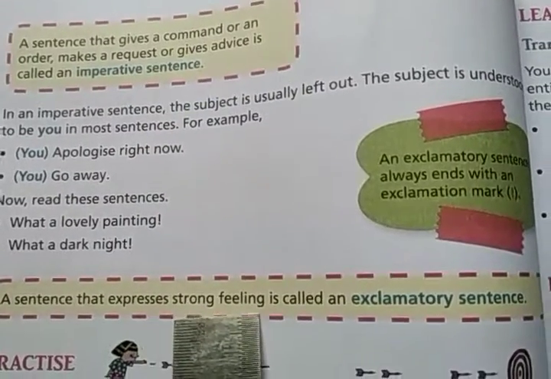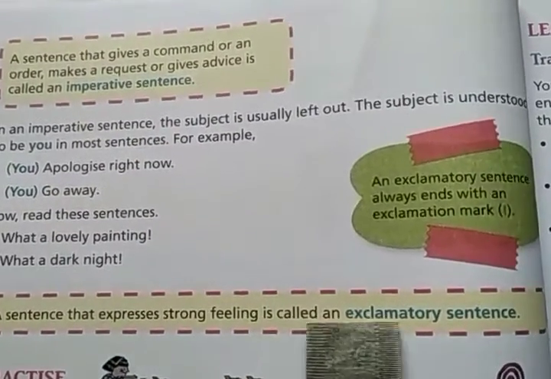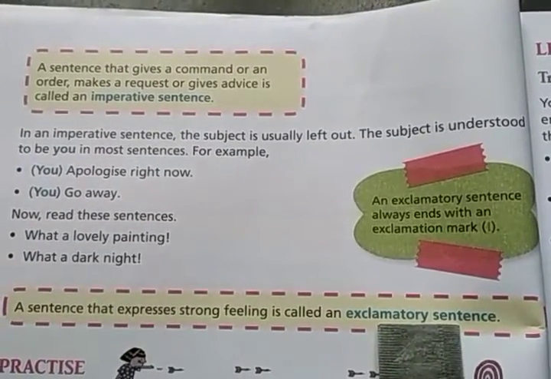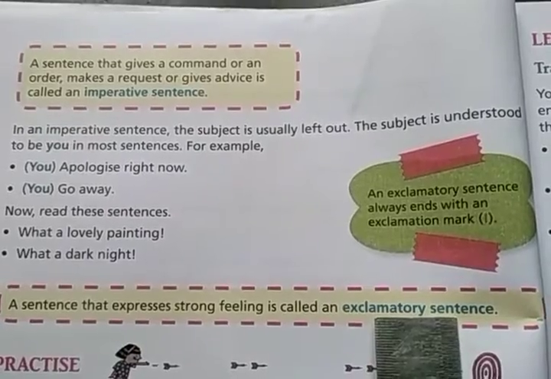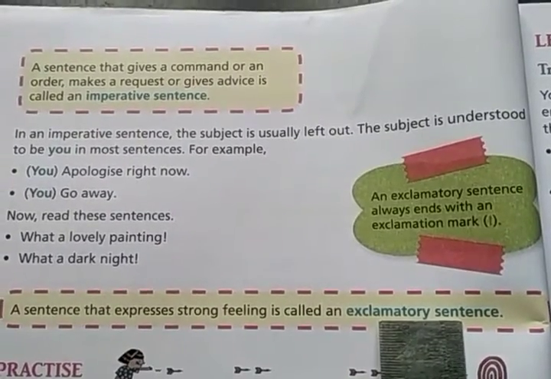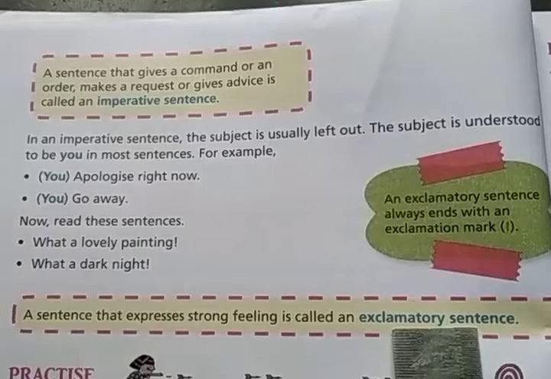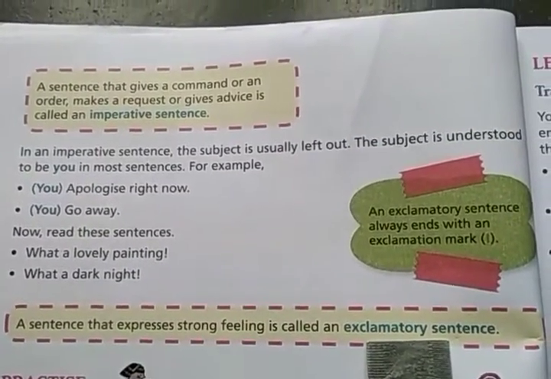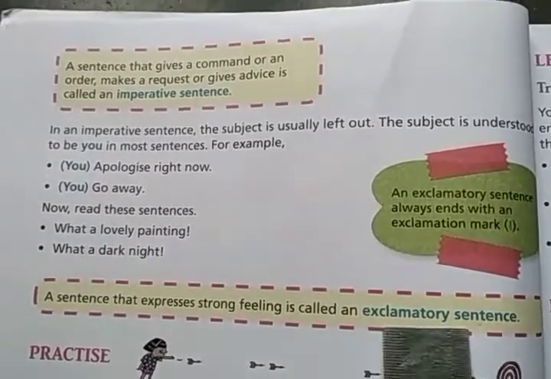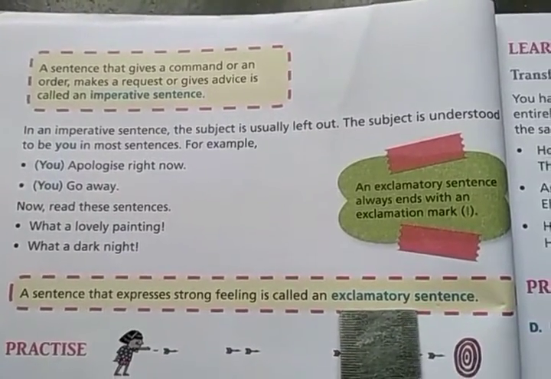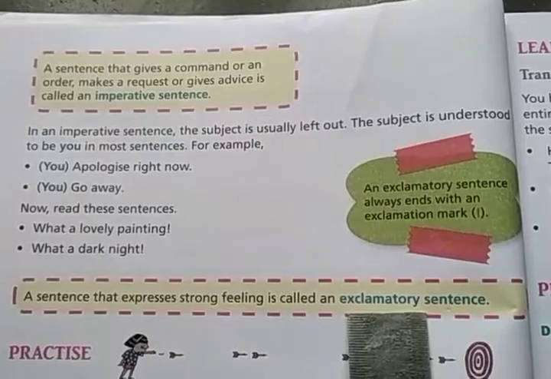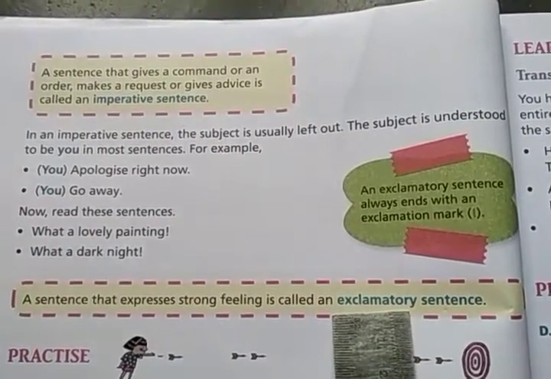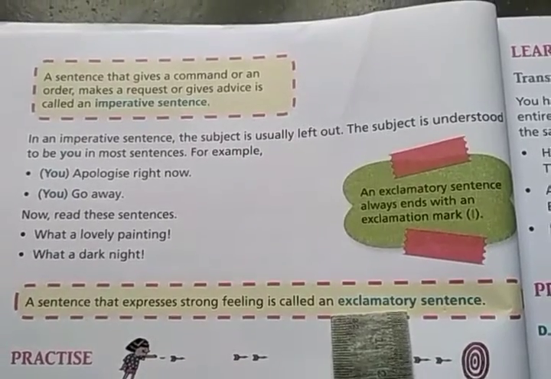A sentence that expresses strong feeling is called an exclamatory sentence. When you use a sentence with a strong feeling, it may be with happiness or with sorrow. When you express a strong feeling, then it's an exclamatory sentence. How? An exclamatory sentence is when you get exclaimed with someone. When you use a sentence in an exclaimed way, like wow, what a lovely scenery, oh my god.